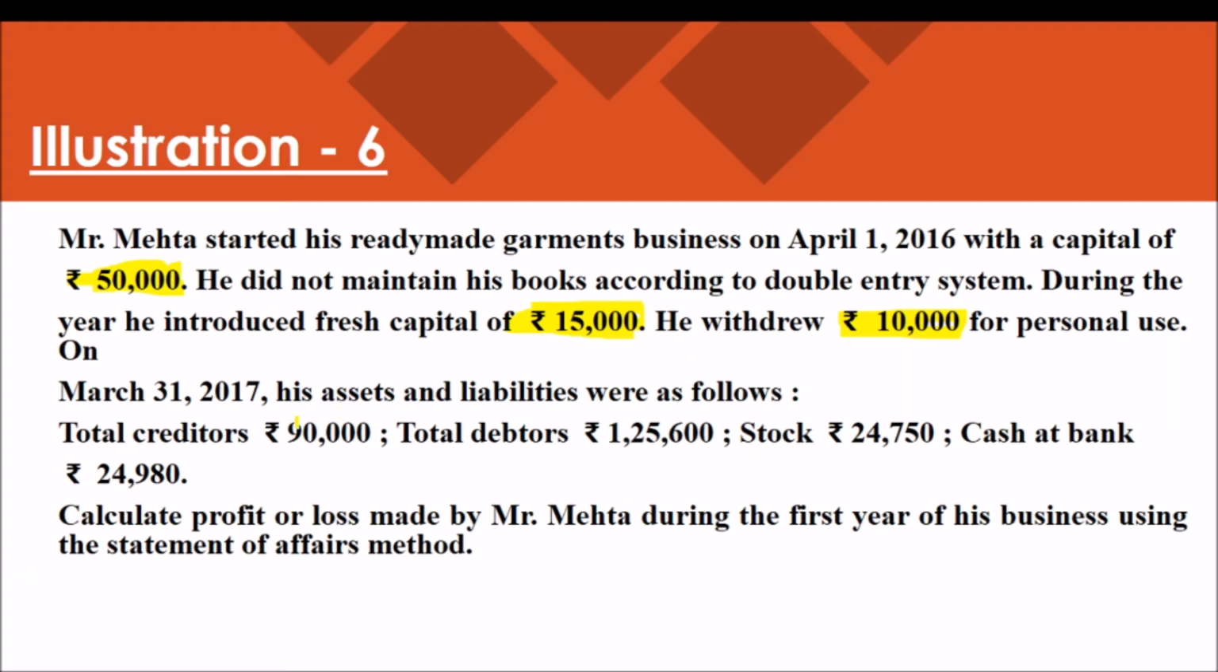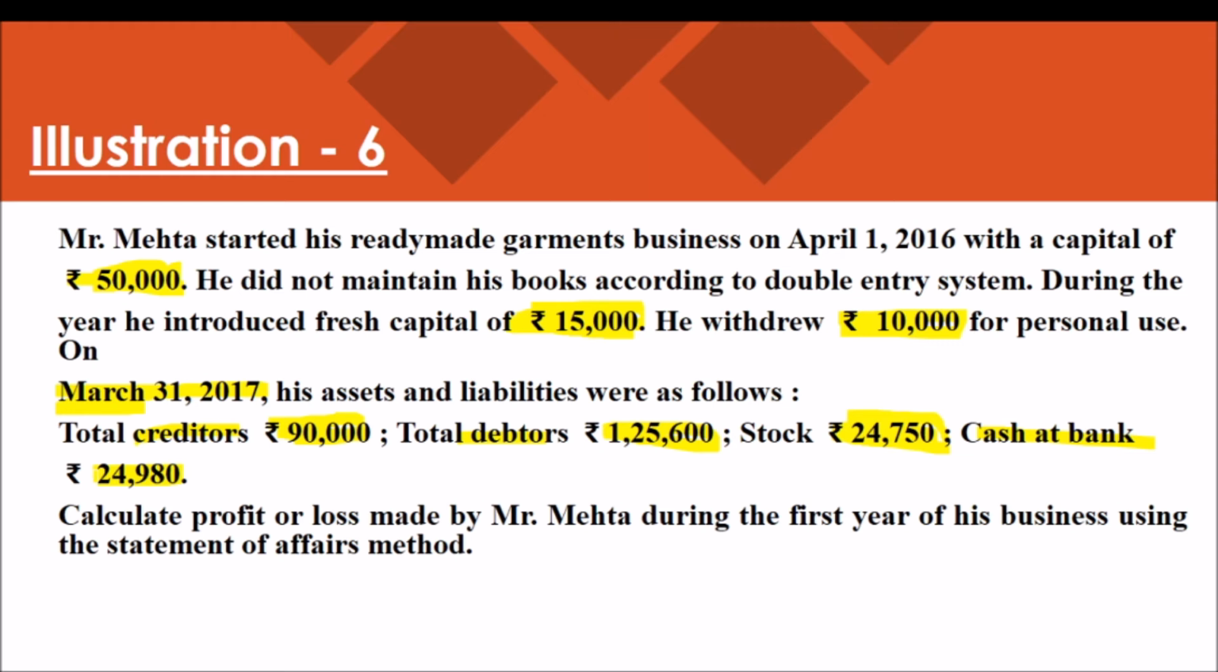On 31st March 2017, remember it is the closing date, his assets and liabilities are as follows. Creditors are there, rupees 90,000. Debtors is an asset, 1,25,600. Stock, asset, 24,750. Cash at bank amount 24,980. So my dear students, this information is given only to find out the value of closing capital. Actually, in this question, the amount of closing capital is not given.